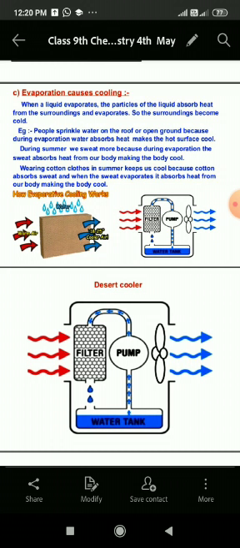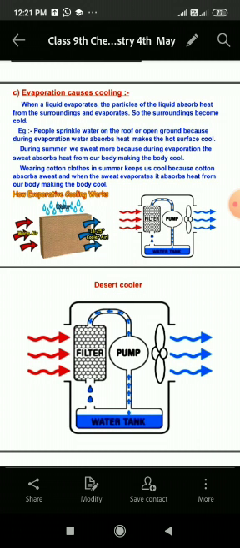And you might have seen that in remote villages, people still do not have any access to electricity. In summer, they generally keep drinking water either in the earthen pots or in the earthen pitcher. So why? Actually, it becomes sufficiently cool within a few hours. Actually, there are fine holes in the earthen walls.